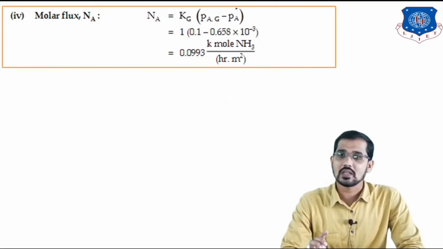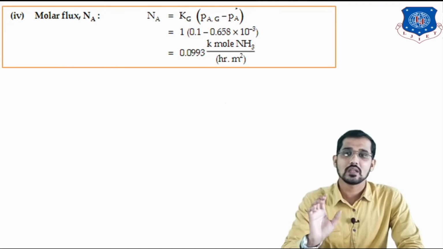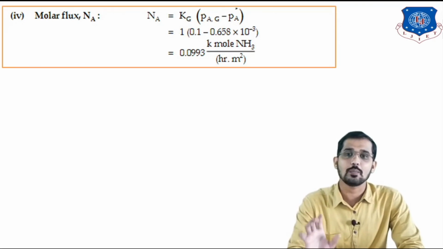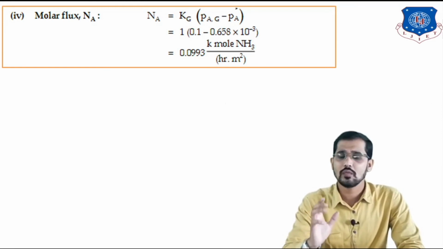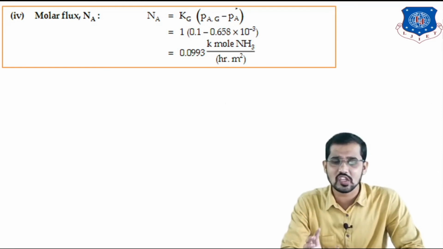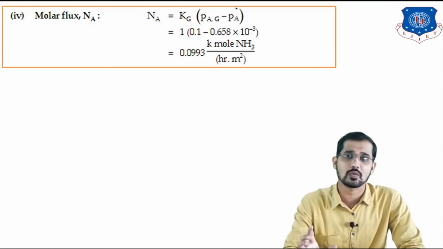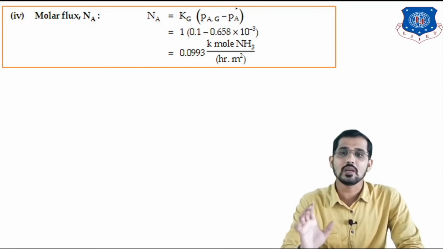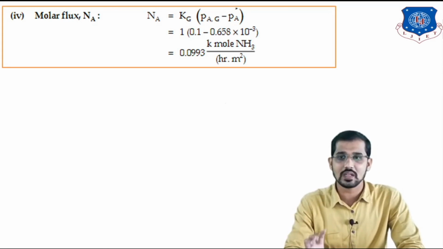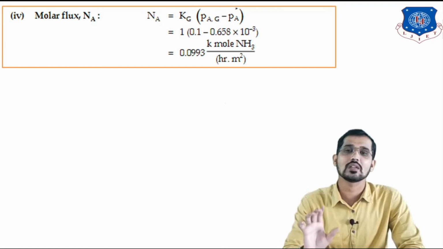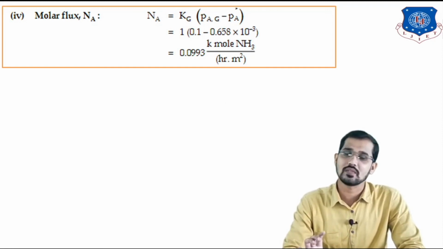And last, the molar flux is given by Kg in bracket PAG minus PA star. Just put all these values. We have calculated the value for capital Kg, the overall mass transfer coefficient for the gaseous phase: 1 in bracket 0.1 minus 0.658 into 10 raised to minus 3. After calculating all these terms, you will get the molar flux, that is 0.0993 kilomoles of NH3 per meter square hour.